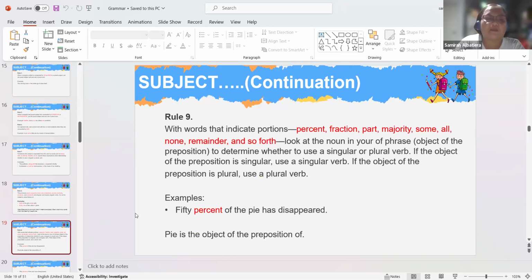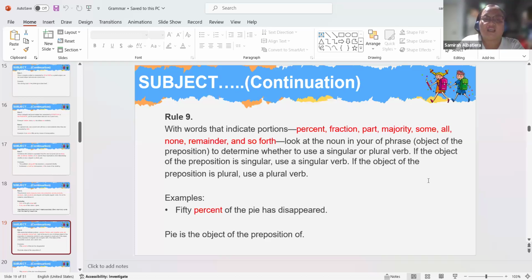It's rule 9. It is all about the words that indicate portions, for example percent, fraction, part, majority, sum, all, none, remainder, and so forth.